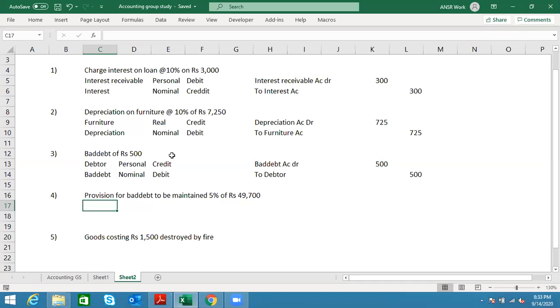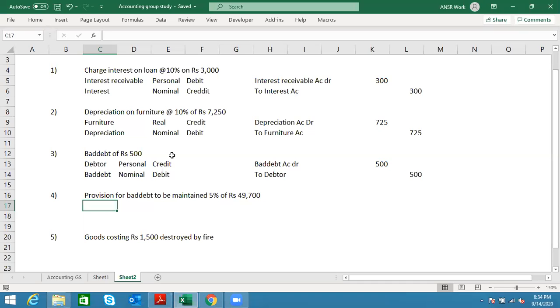What they can do is look at the past history. They can say, for the last 5 years, of whatever receivable data we have on a given day, 5% or 10% of that goes bad. So probably 5% of it we don't receive, or maybe 2% or 1%, whatever historical data is available, and accordingly they decide on a percentage.